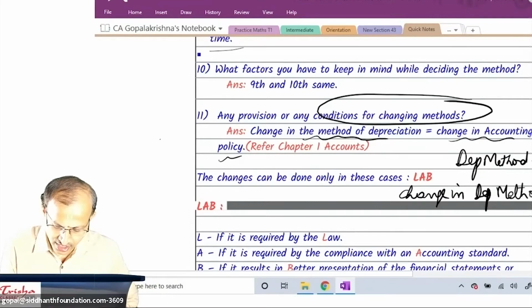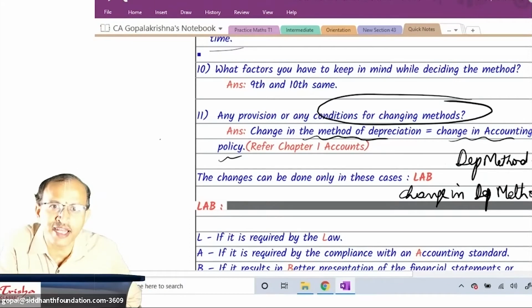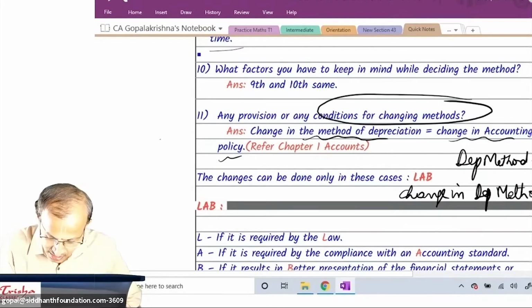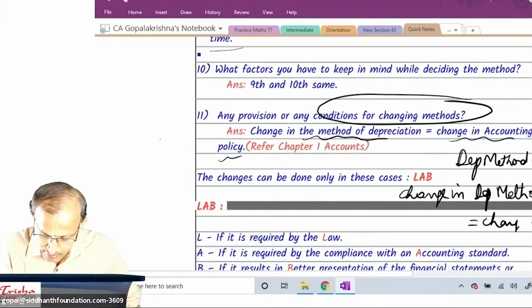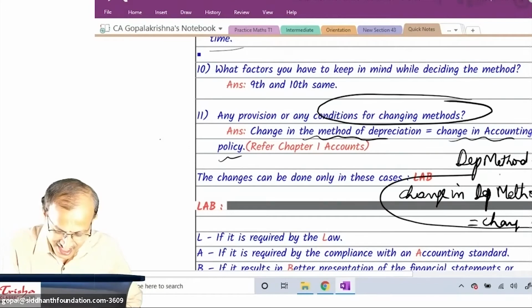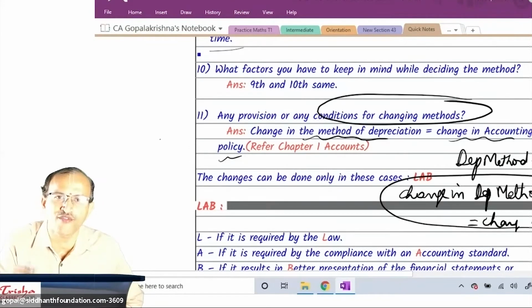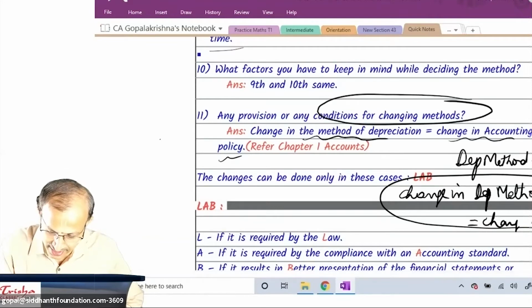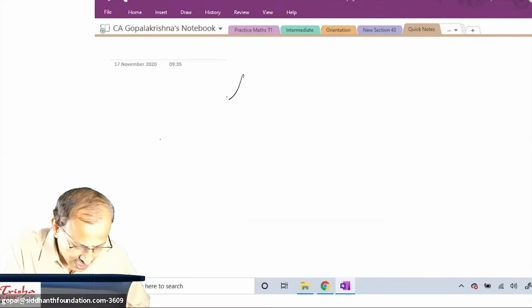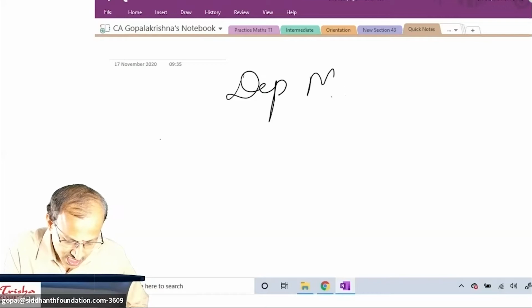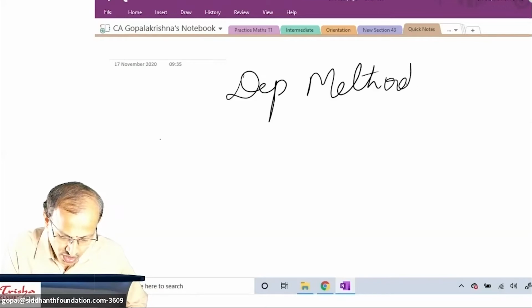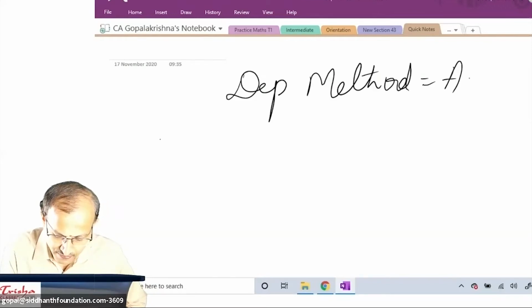Can all of you tell me? Here you put change, no? Like squaring both the sides. Here change in depreciation method is equal to change in accounting policy. I want you to remember just like maths. I repeat again, depreciation method is equal to accounting policy. Please respond to me. All of you are able to gauge what I am discussing. Should I write once again?